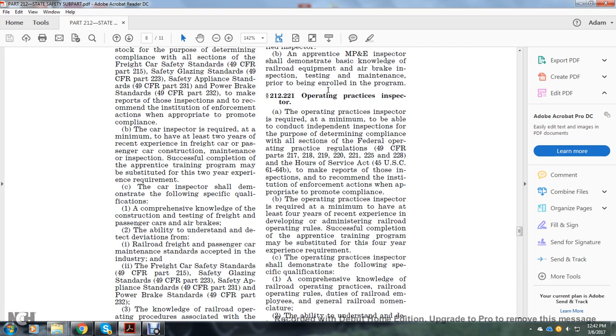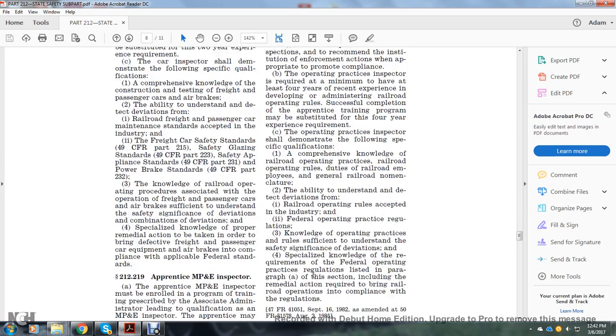B. The operating practice inspector is required at a minimum to have at least 4 years of recent experience developing and administering railroad operating rules. Successful completion of the apprenticeship training program may be substituted for the 4-year experience requirement. The operating practice inspector shall demonstrate the following specified qualifications.